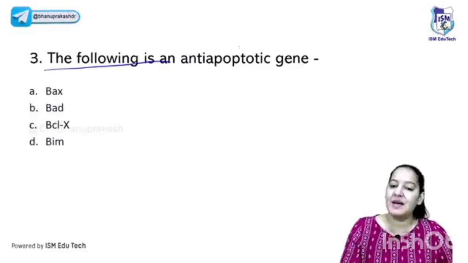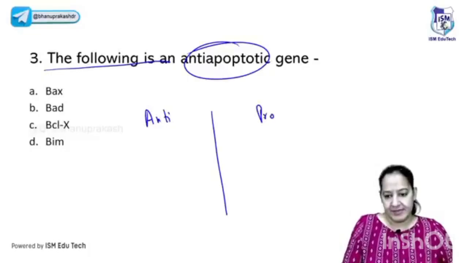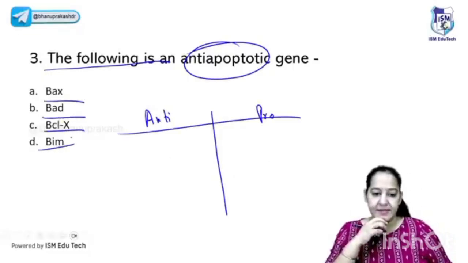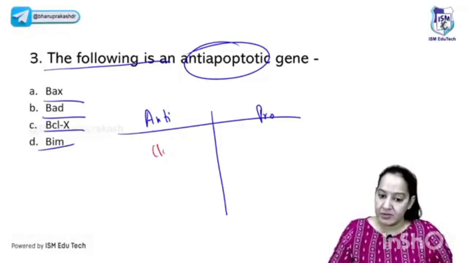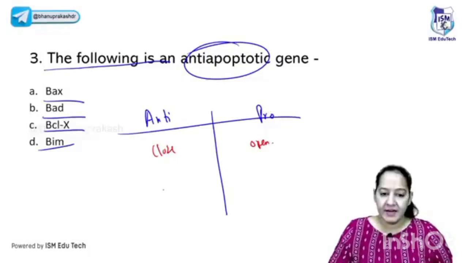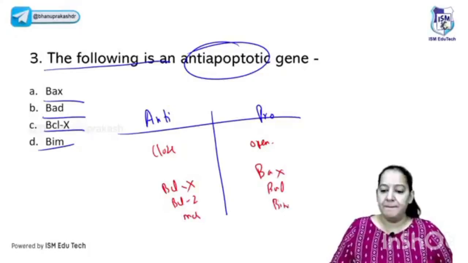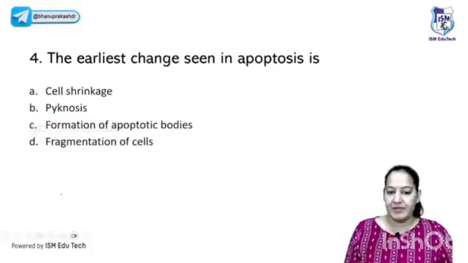The next question, the following is an example of anti-apoptotic proteins. I told you 3 anti-apoptotic proteins and 4 pro-apoptotic proteins during the intrinsic pathway. So is it BAX, BAD, BCL-XL or BIM? What is the correct answer here? I told you anti-apoptotic proteins are the proteins which close the door and pro-apoptotic open the door. Here I told you 3 examples, BCL-XL, BCL2 and MCL. And here I told you 4 examples, BAX, BAD, BIM, BAK. Yes, you all are right. The correct answer is BCL-XL here. The remaining 3 are pro-apoptotic proteins. It is a very important MCQ.